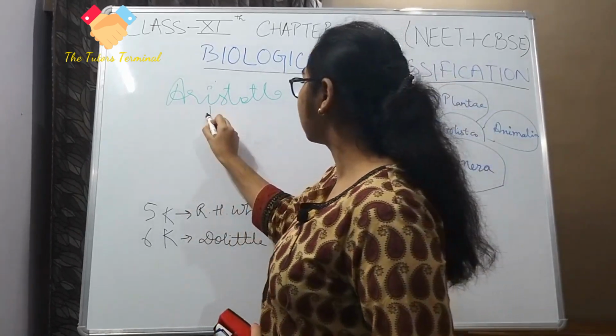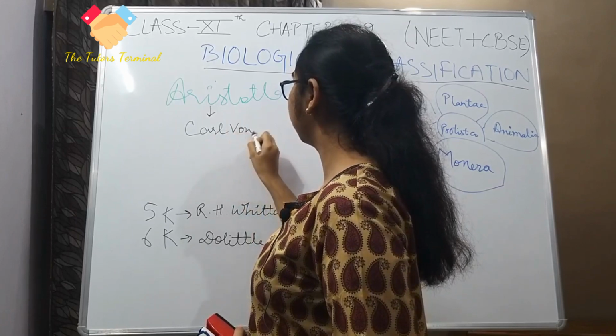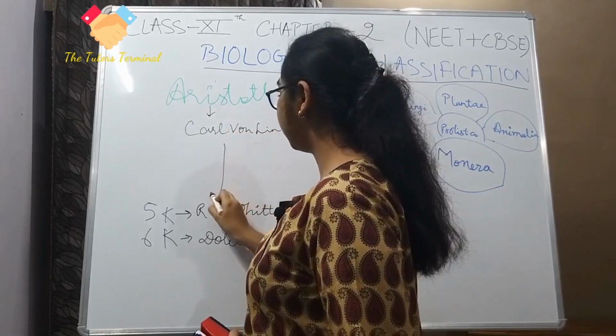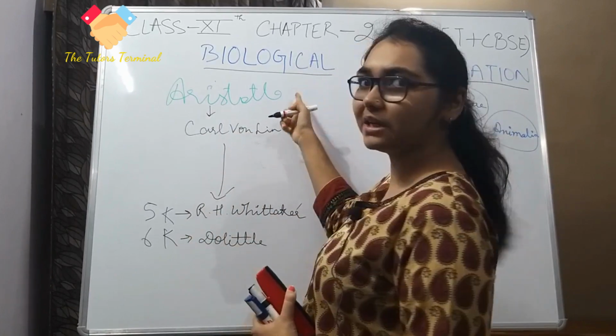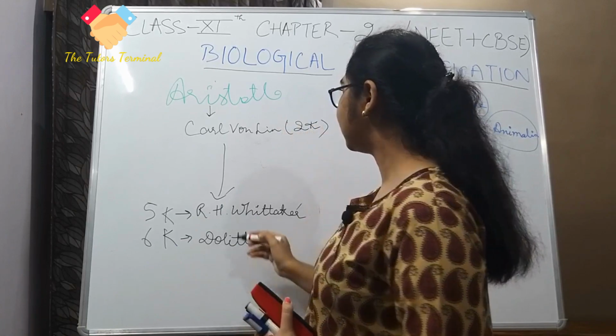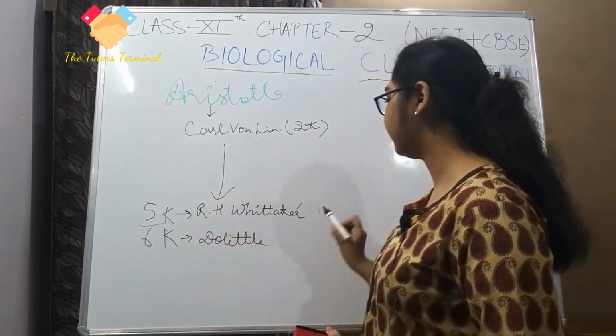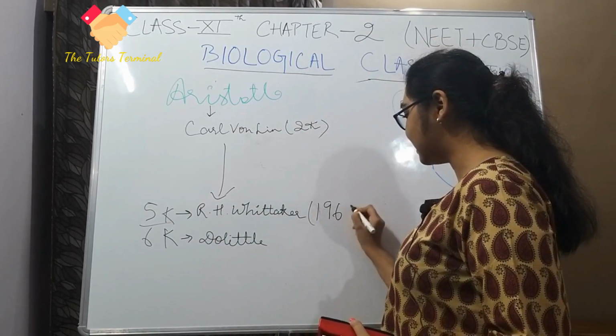So from Aristotle we went to Carl von Linné, and straight we come to R.H. Whittaker. This is a primitive two kingdom classification, and we jump directly to the five kingdom classification done in the year 1969.